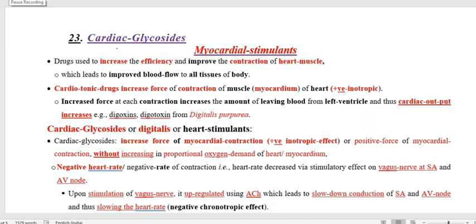So let us start class number 23 under the cardiovascular system, and this is coming under the theory class. So let us start the cardiac glycoside. In this we are going to discuss the myocardial stimulants.